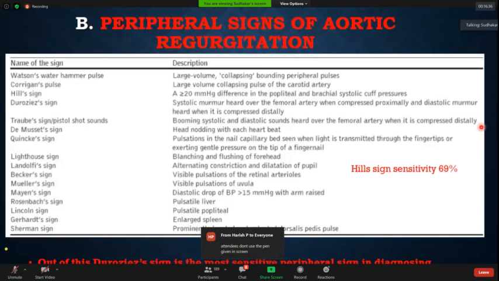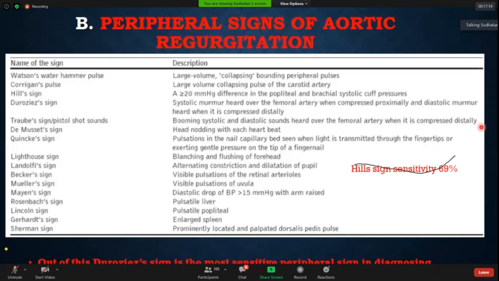So the most important sign, I think in the back to basics we have discussed and even demonstrated, is a water hammer pulse. This is the most important thing, a collapsing or water hammer pulse. Now, what is the mechanism of water hammer pulse? We have already discussed. A water hammer pulse is due to two mechanisms. There is a central mechanism and there is a peripheral mechanism. The peripheral mechanism, we all know. As the hand is raised suddenly up, the blood goes off into the LV, and then there is suddenly runoff. So that is the peripheral mechanism.